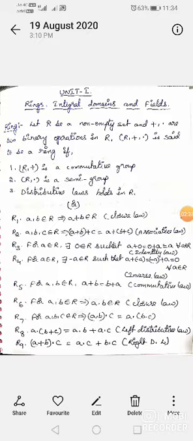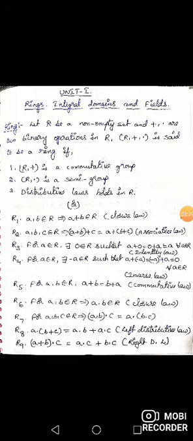Rule number 5, commutative law. Commutative law means for a comma b belongs to R implies a plus b is equal to b plus a. With these 5 laws, we can say that R comma plus is a commutative group. Let us see the definition of a semi group. So for this, rule 6 is closure law with respect to multiplication. So for a comma b belongs to R, a dot b belongs to R. And associative law with respect to multiplication is given by rule number 7. That is for a comma b comma c belongs to R, a dot b dot c is equal to a dot b dot c.